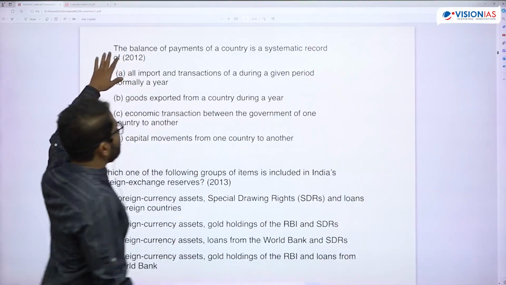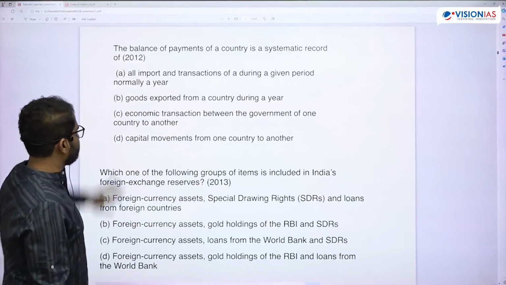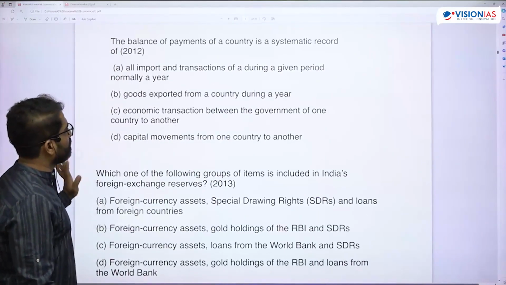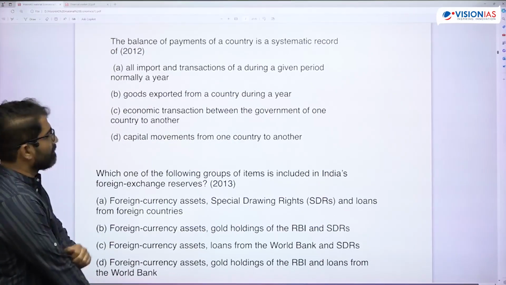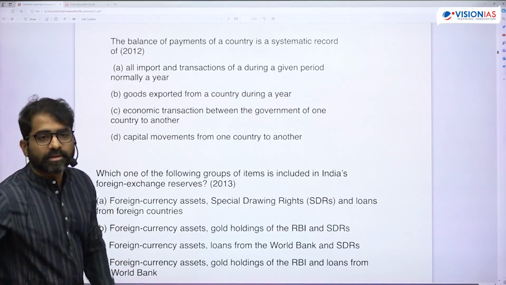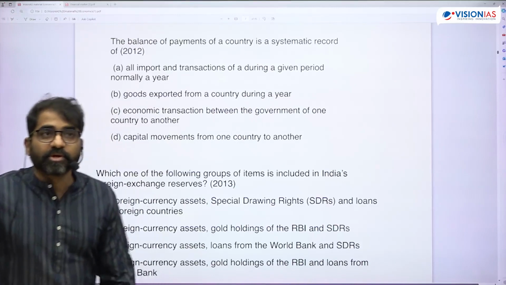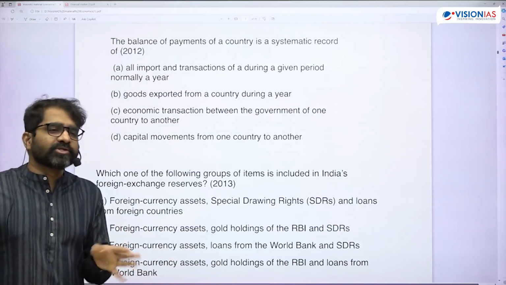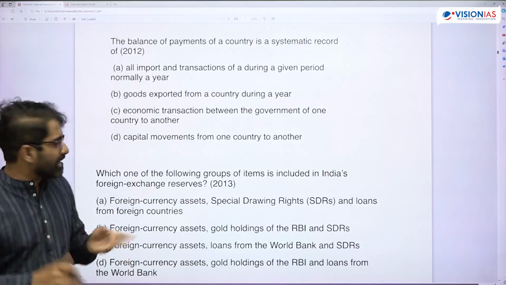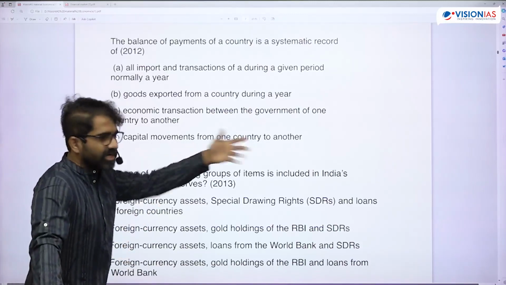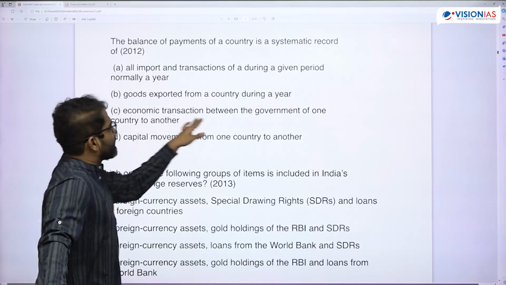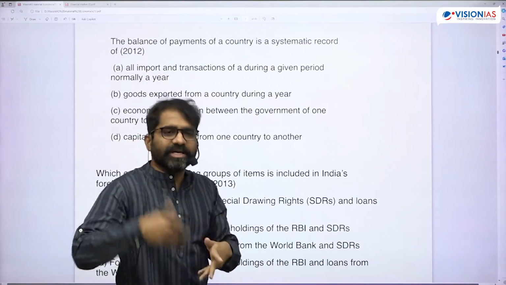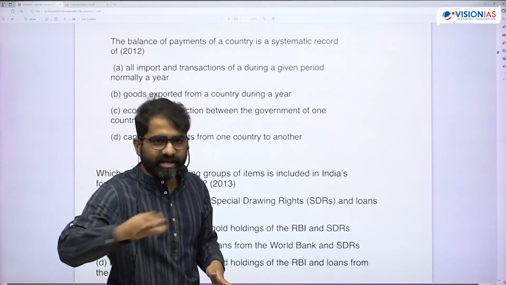So here, if you see, BOP is a systematic record of... Though you may feel it is only trade, the other options are hopeless. Capital movements from one country, partial. Economic transactions between governments, no. Residents include government, individuals, private entities.